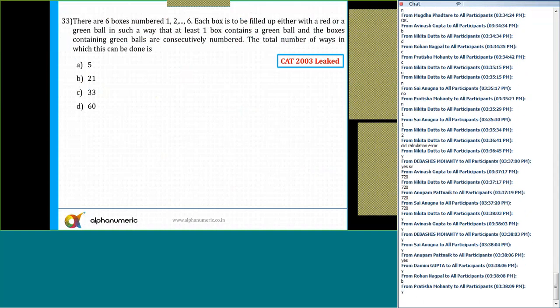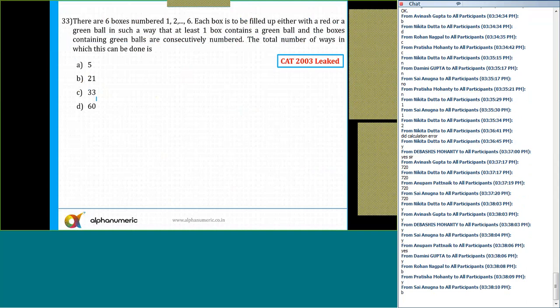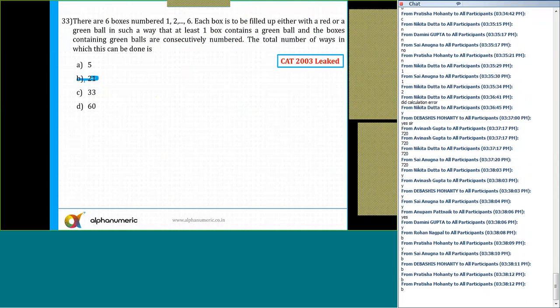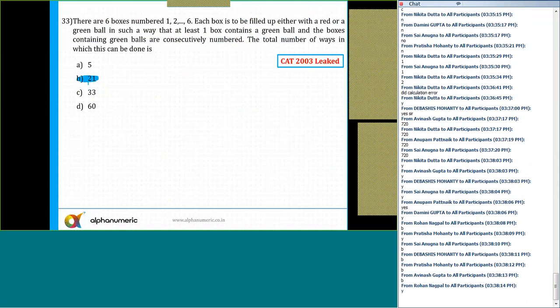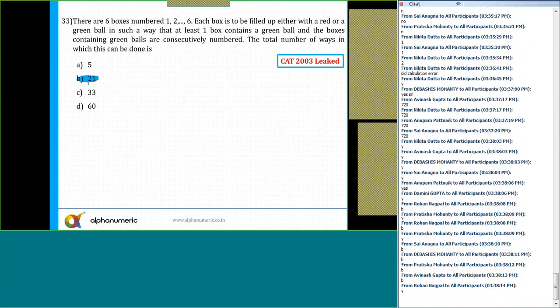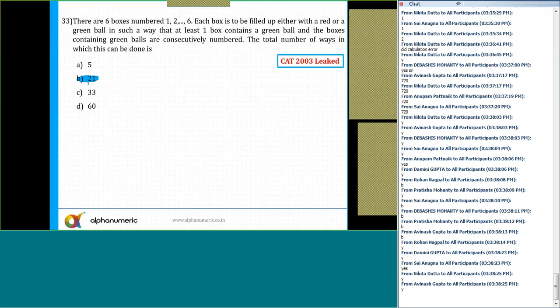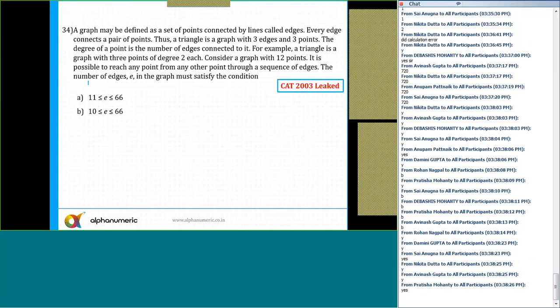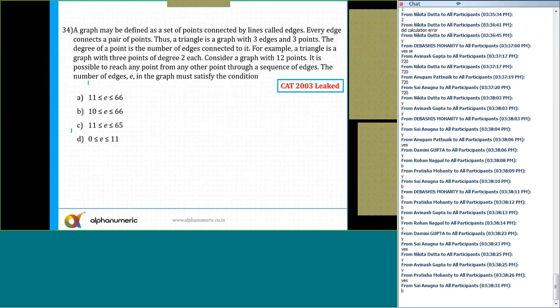33. What is the answer? Option B. I think this question is repeated. Yes or no? This question was asked in CAT 93 or 94, I do not remember. It's the same question like this. In the first session, we have discussed this question. So can I move to the next question now? So at times in the CAT, some of the questions repeat also.